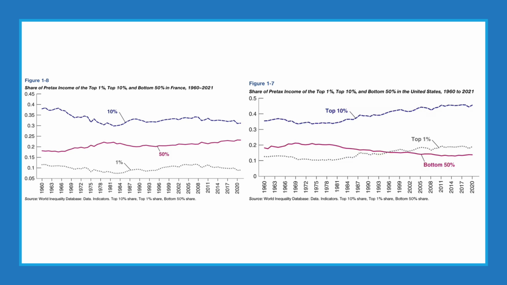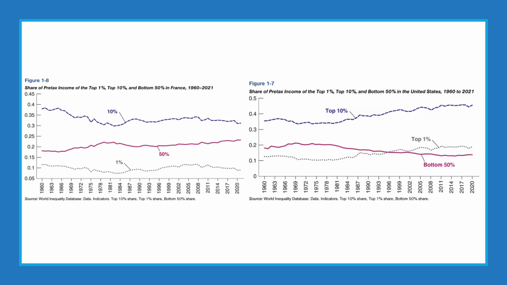The figures have 2 main features. The first is that while inequality is higher in the US than in France, it is high in both countries. 2021 is the latest year for which data was available when this book was written. In general, today, data till 2022 is available.